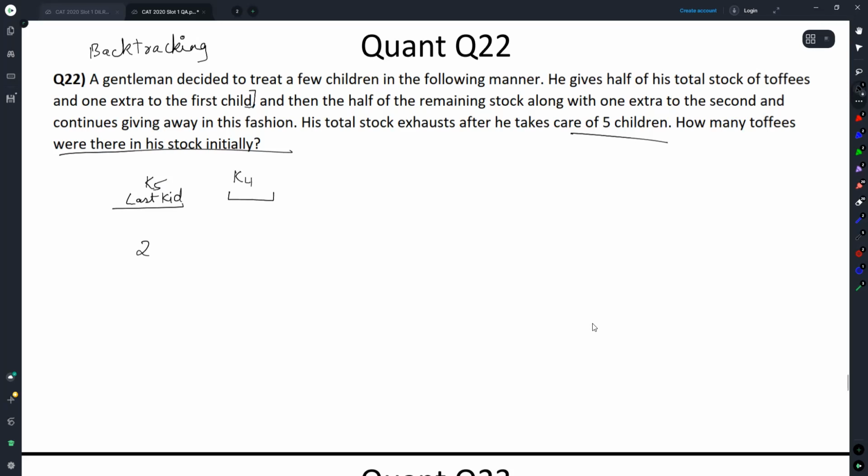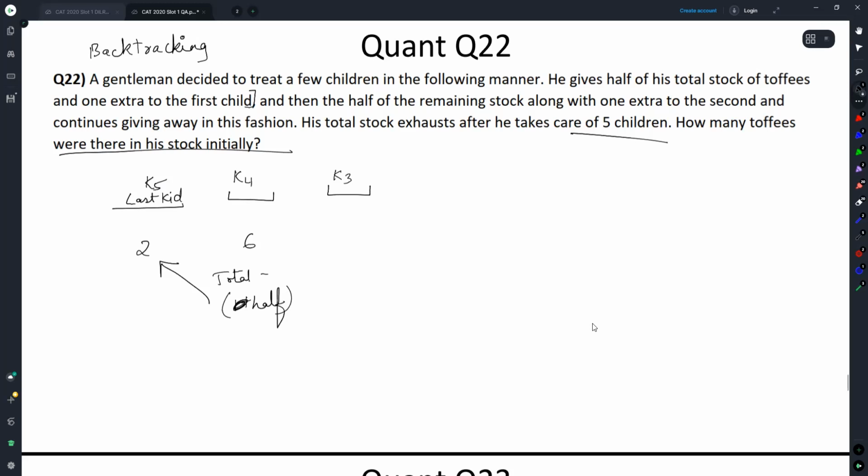When he went to kid 4, how many toffees would he have? 2 plus 1 into 2. 6 toffees. What did the last one get? He got half plus 1. From the total, when you subtract half plus 1, you reach 2. If this 1 was not removed, it would be 3 left here and 3 was half. So this should be 6.